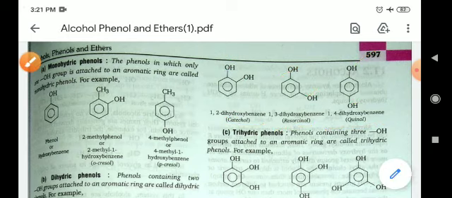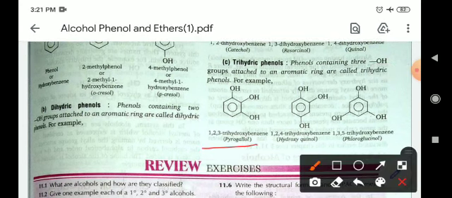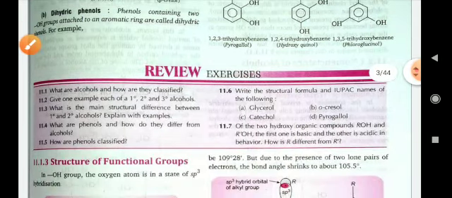Trihydric phenols are those in which three OH groups are present. They are known as pyrogallol, hydroxyquinol and phloroglucinol. So these are the compounds which contain more than one OH group.